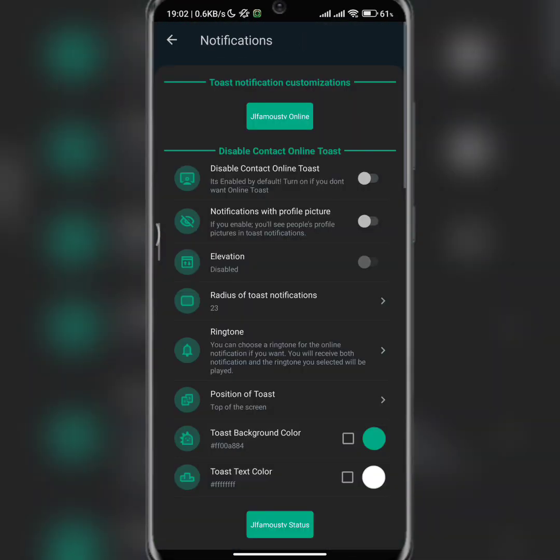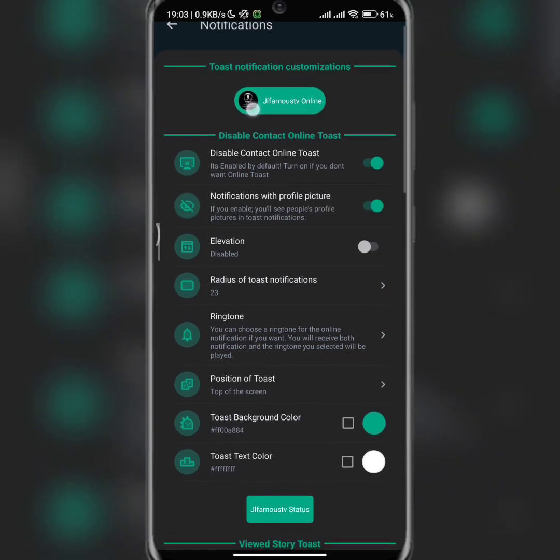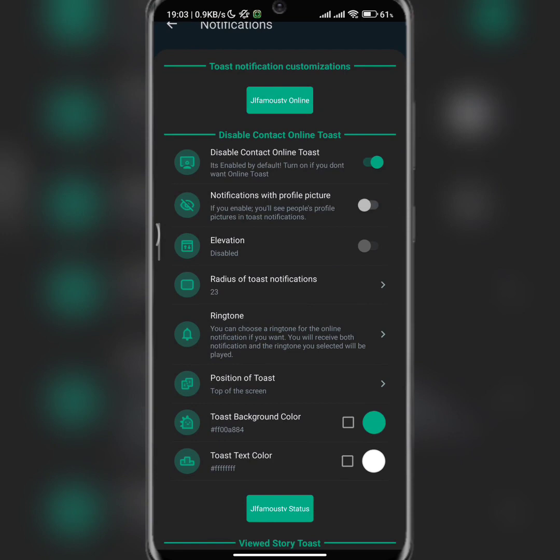So here is the notification. If you want to know when someone is online, you can activate it here. If you want to know even when the notification pops up, for example GFMOS TV is online, it's going to pop up. If I activate this now, as you can see, the profile picture is going to come along with it. But if I don't want the profile picture to come along with it, all I need to do is deactivate it from here. So that is that for that particular notification.